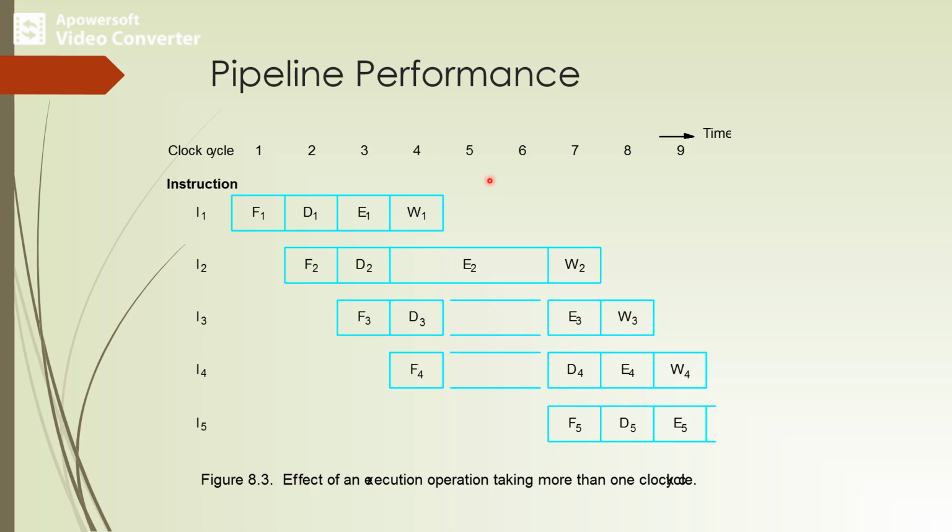This means that stage 2 and in turn stage 1 are blocked from accepting new instructions, because the information in B1 cannot be overwritten.